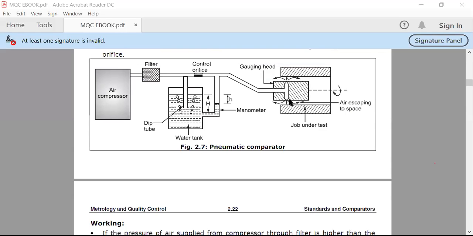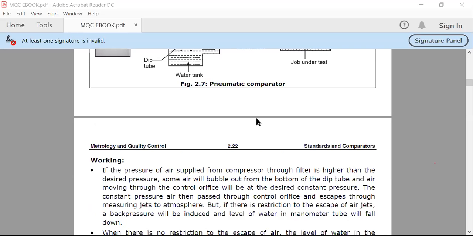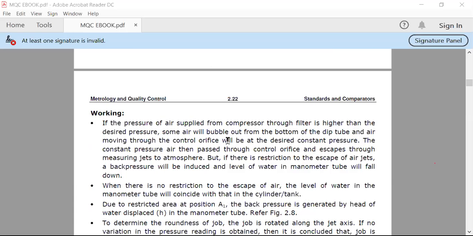This is your measuring jet. Here the arrow shows the air escaping from this point and from the bottom point. That's why the air escaping space is provided. So whatever control air we are supplying from this control orifice, that air escapes from this particular small area. Okay, so let us see what has happened.